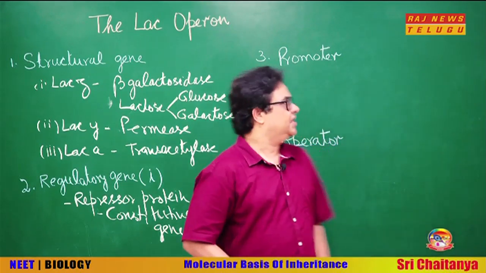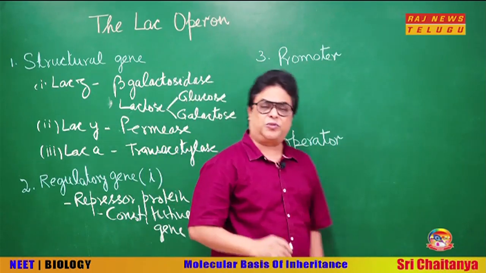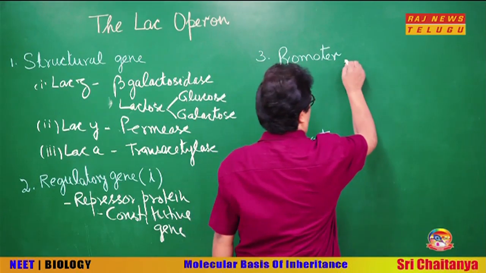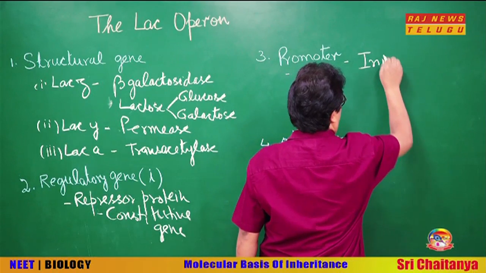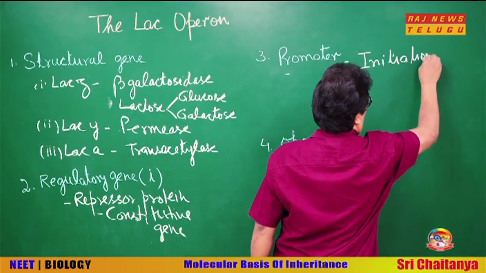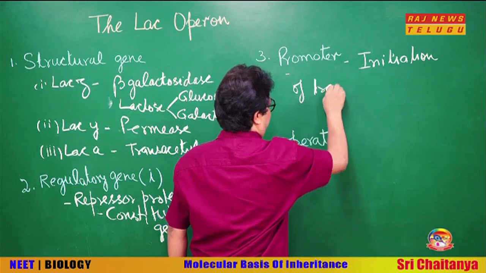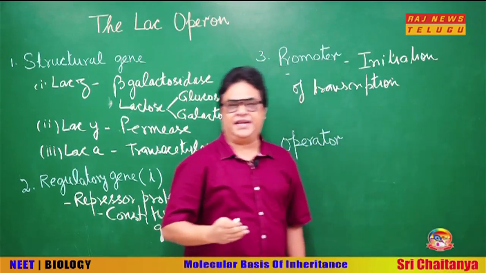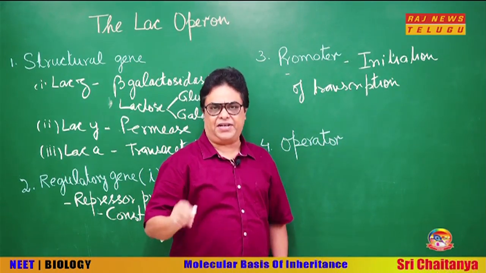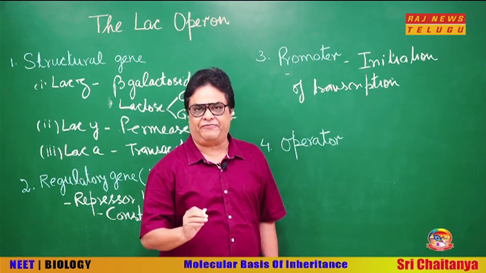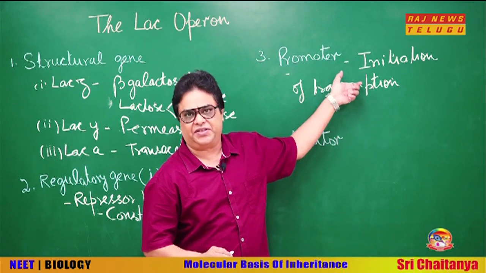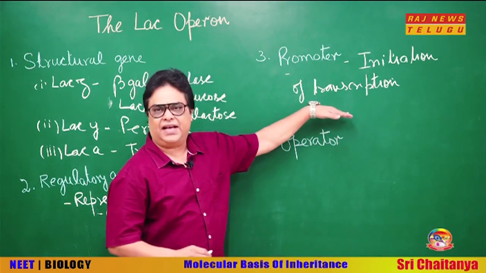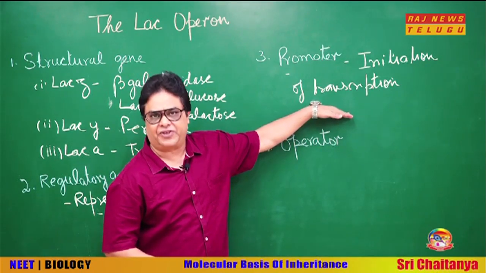Okay. Now, third one is promoter. About promoter we have already discussed in detail during transcription. So, promoter is required for initiation of transcription, because during the initiation of transcription, the RNA polymerase enzyme, with the help of its sigma factor, binds to a specific site on the promoter, and in bacteria this site is called the Pribnow box. So, promoter is essential for the initiation of transcription.